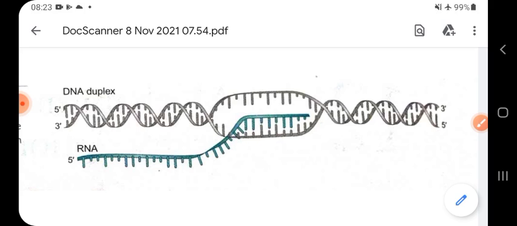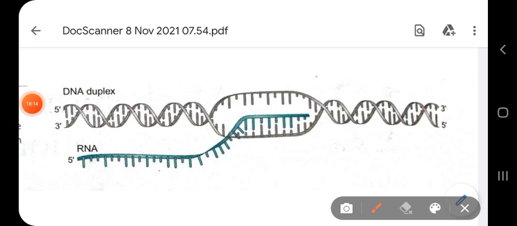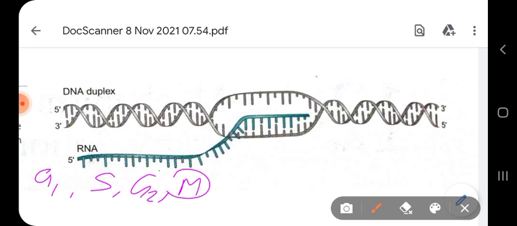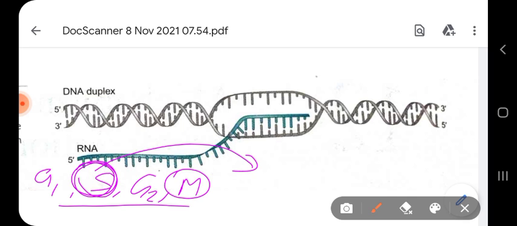In comparison, replication must copy the entire genome and do so once in every cell division. Remember the S phase? The cell cycle consists of the G1 phase, S phase, G2 phase, and then the M phase where cell division occurs. In the S phase, your main replication process occurs.